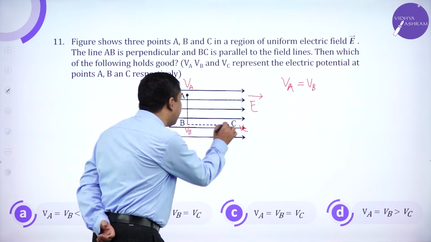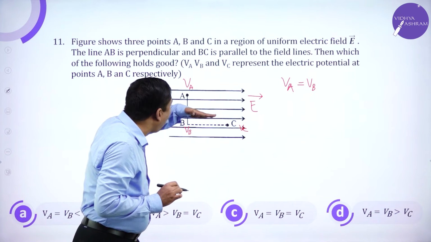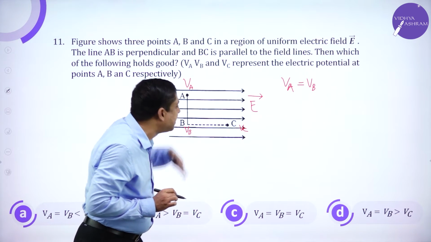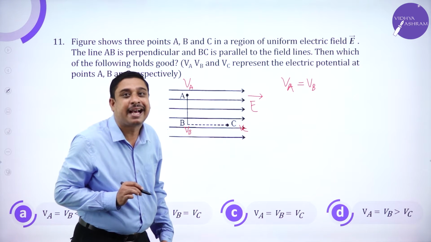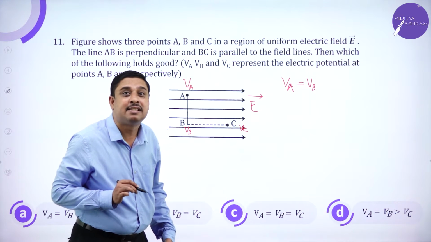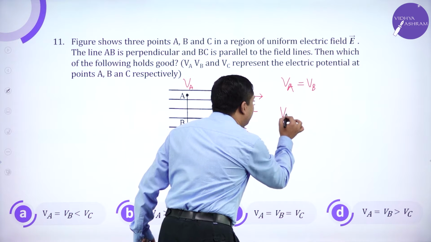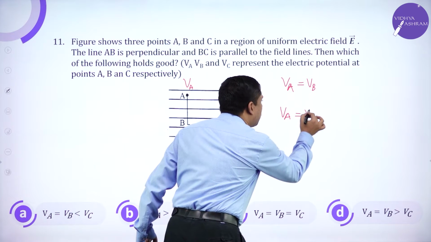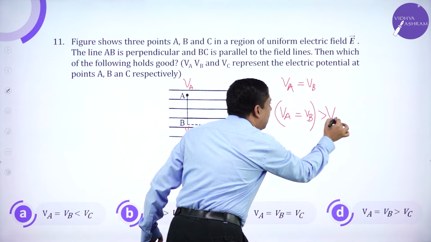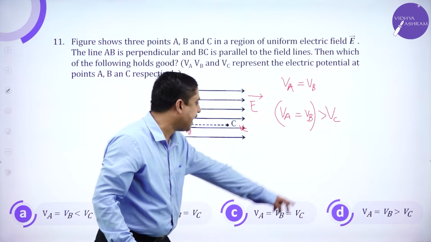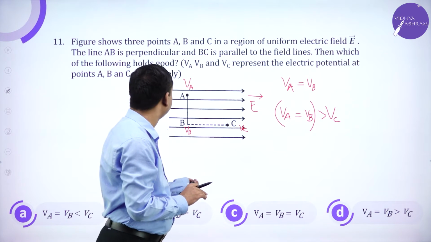Whereas C is a point on the axis, and we have studied that potential on the axis is always slightly less. Therefore, VA should be equal to VB, and it should always be greater than VC. So the fourth option will be the answer.